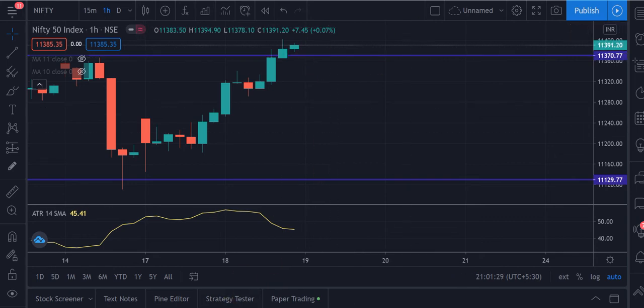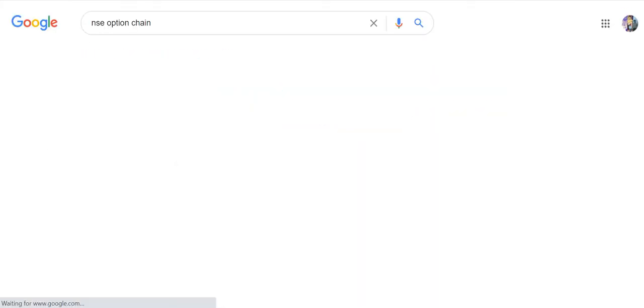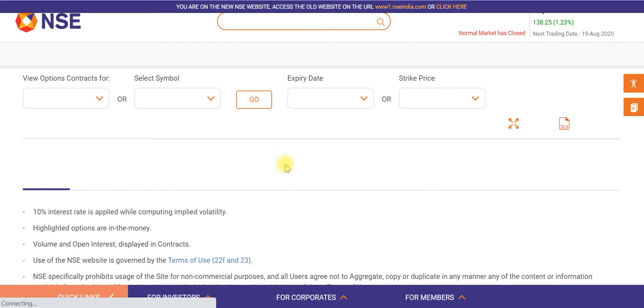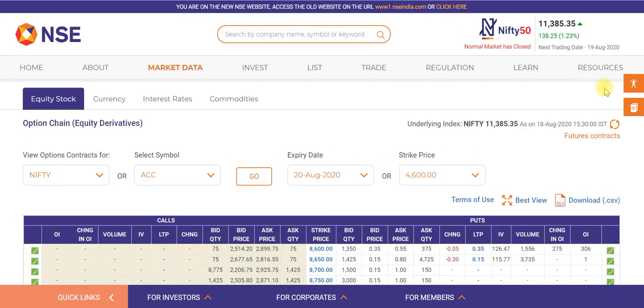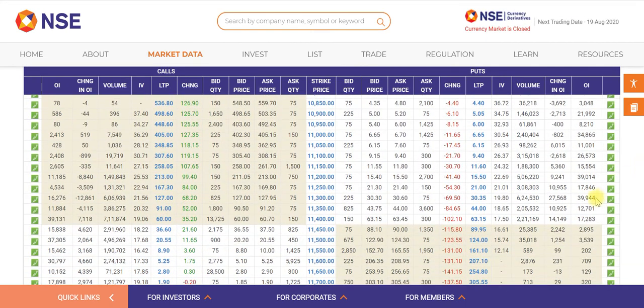And let's see the option chain now. I have not opened the option chain today, so I'm opening it in front of you. This is the option chain for Nifty for this week, that is Thursday. Let's see the put side first. The put side highest OI is visible at 11,300, and almost the same number of OI is also at 11,200. So 11,300 will play a very important role this week as a good support also.